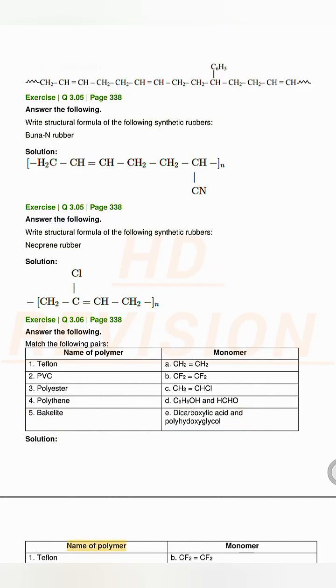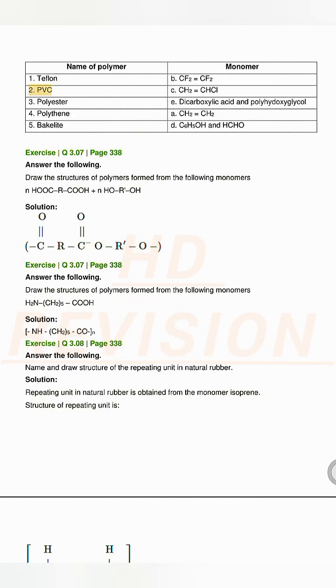Solution. Name of polymer, Monomer. 1. Teflon, B. CF2=CF2. 2. PVC, C. CH2=CHCl. 3. Polyester, E. Dicarboxylic acid and polyglycoxyglycol. 4. Polythene, A. CH2=CH2. 5. Bakelite, D. C6H5OH and HCHO.